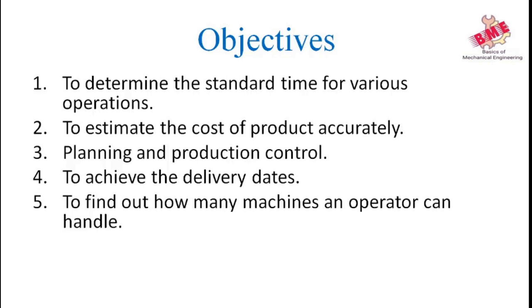By calculating the time of a skilled worker or an unskilled worker, we can evaluate that one worker can handle 2 or 3 machines. For example, 2 CNC machines can be handled by one worker simultaneously because CNC machines are automatic machines. We have to only change the raw material in the machine, and the product will be manufactured automatically. So the worker can operate 2 machines simultaneously.